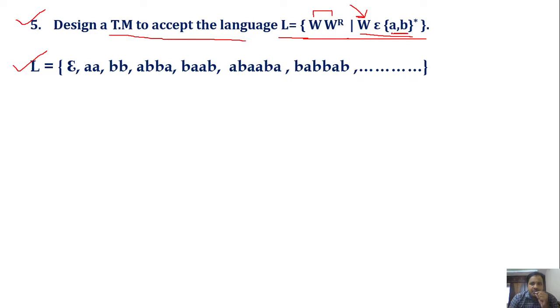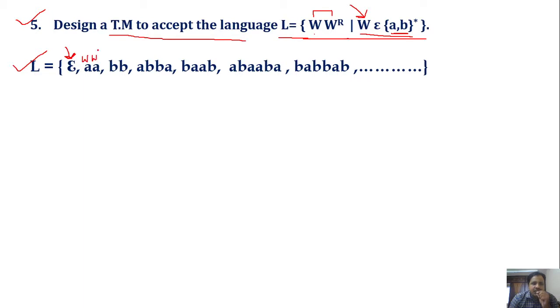So the very basic string that is accepted by this Turing machine would be epsilon, the first basic string present in the language. Next, let me take one symbol, a, that we consider as w. The reverse of a will be a itself.